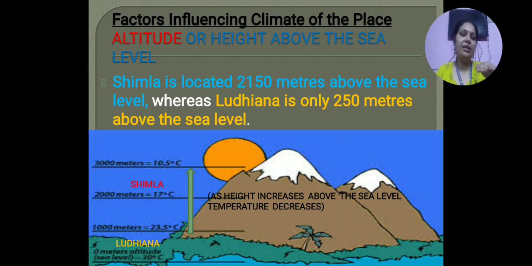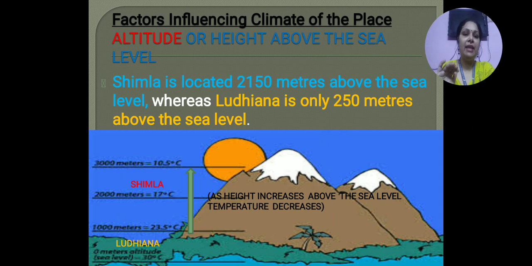And that is the reason that Shimla, where is Shimla? Shimla is 2100 meters above the sea level, which makes the climate of Shimla cool in summers, while Ludhiana is only 250 meters above the sea level, which makes this place hot in summers.